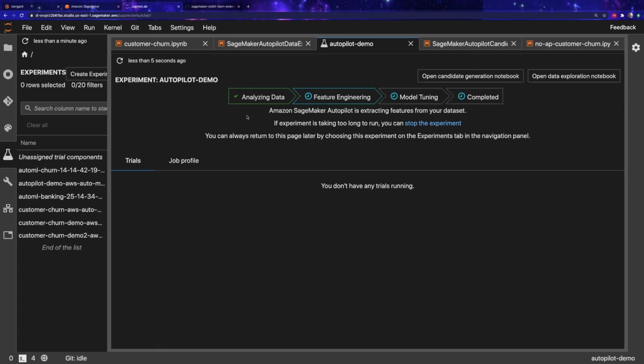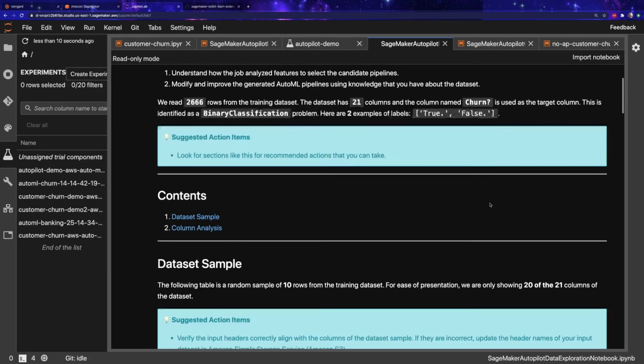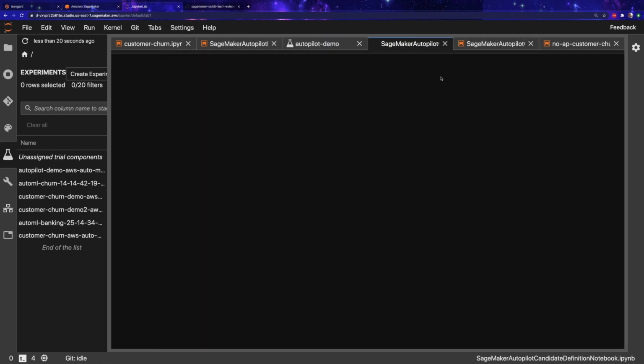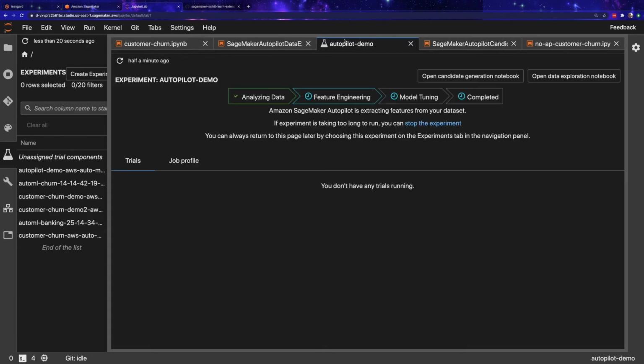All right, and we can see this demo. I'm running it live, guys, is that our analyzing of data has been done. So we can actually now start seeing our notebooks. Now these are gonna look very similar, of course, to the ones that I just showed you because it's the same data set. But these are the outputs that you'll be getting from your Autopilot job as well. And so that concludes this demo.